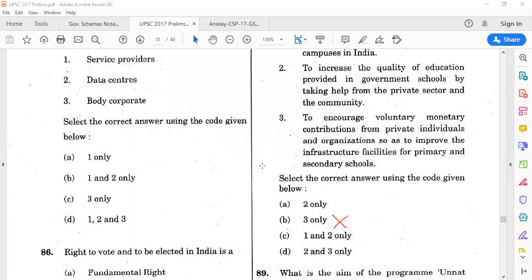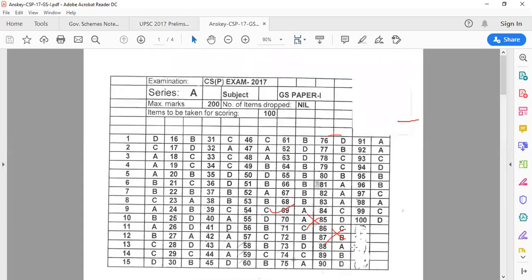Second is talking about increasing the quality of education provided in government schools, taking help of the private sector and communities. Second is correct. So we'll keep those options where second is involved. We have just eliminated C, right? Okay, so B is also gone, 3 only. So we have 2 options, 50% probability, we should go for it. And the third is to encourage voluntary monitoring. No, they are not talking about monetary contributions. They are just saying, if you want to teach, you can teach. So A only. So 88 should be A, right? So 88 is A, if you can see it here. So this Vidyanjali Yojana, they asked.